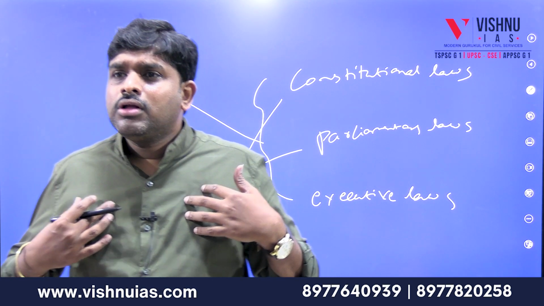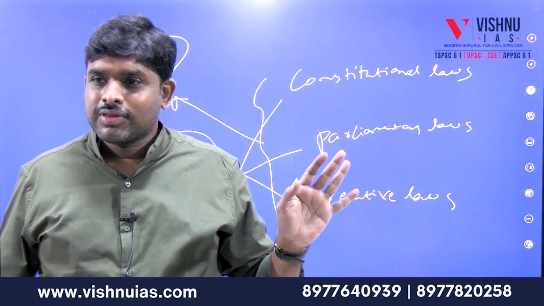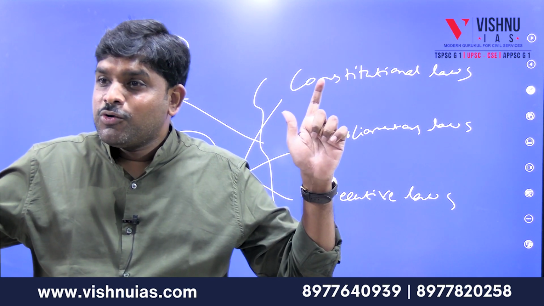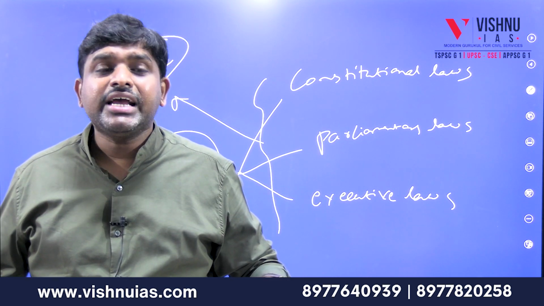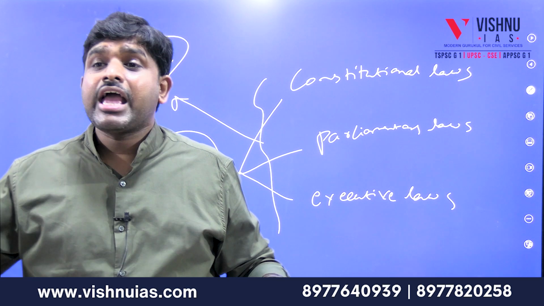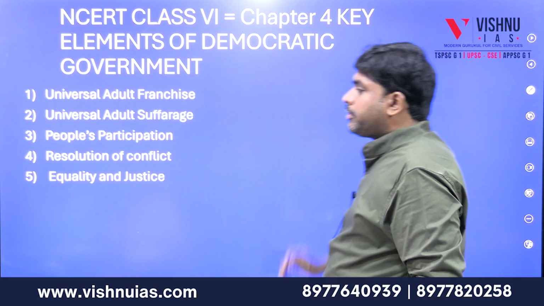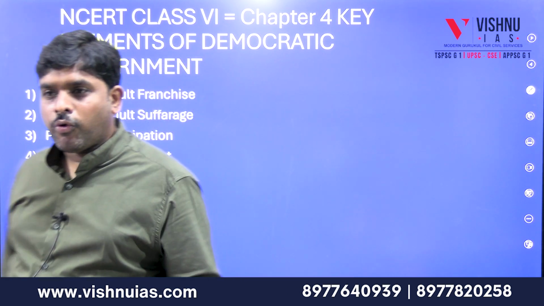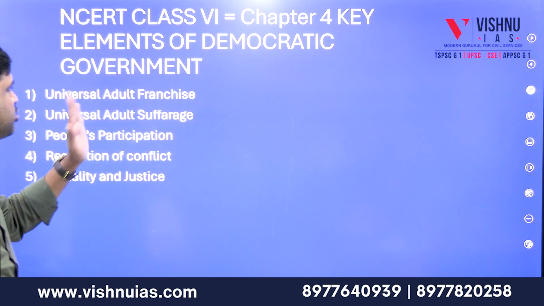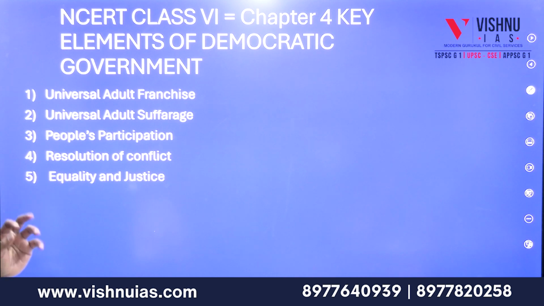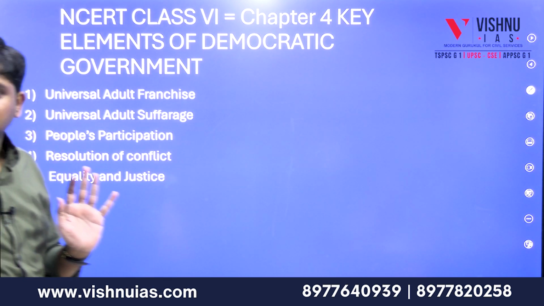Then what will I do? Then I will remove elections first, so that permanently I can become the ruler. But now rule of law is telling, under Article 324 of the Constitution, that every 5 years there should compulsorily be an election. The next chapter is chapter number 4, key elements of democratic government. This tomorrow we will do.